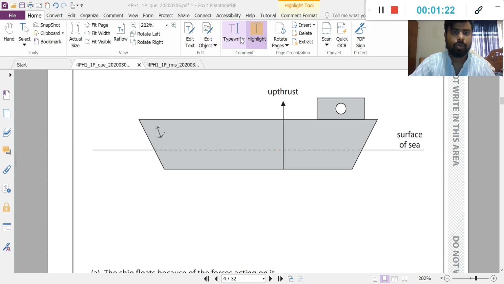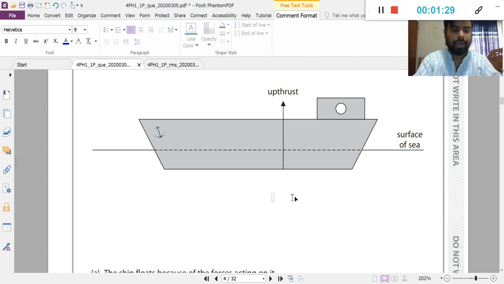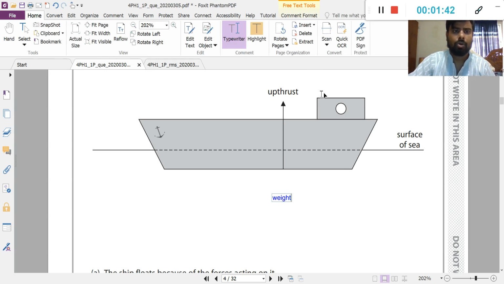Weight, remember, weight force. It acts downwards. Downwards force, weight.